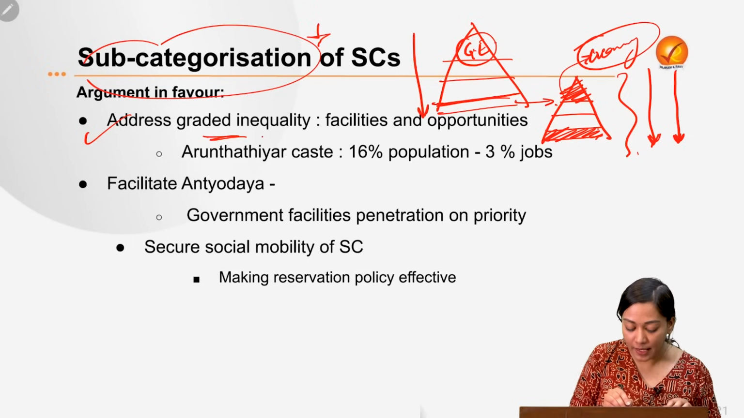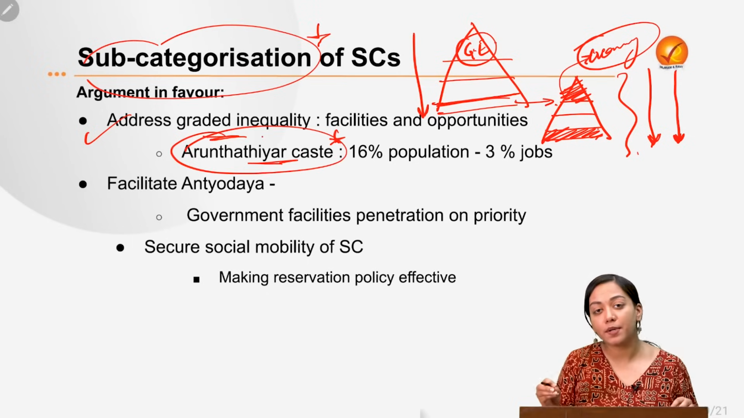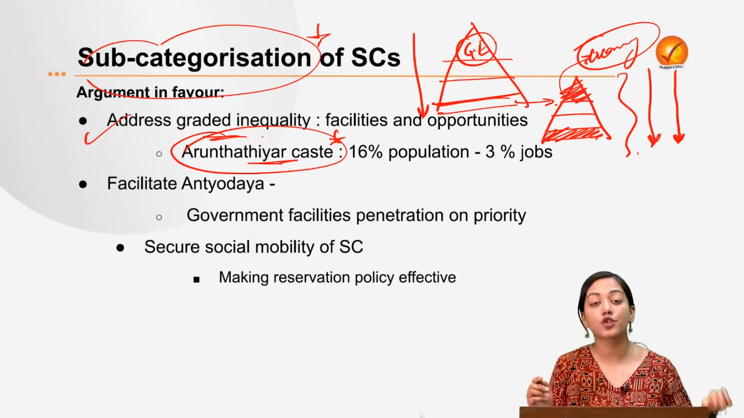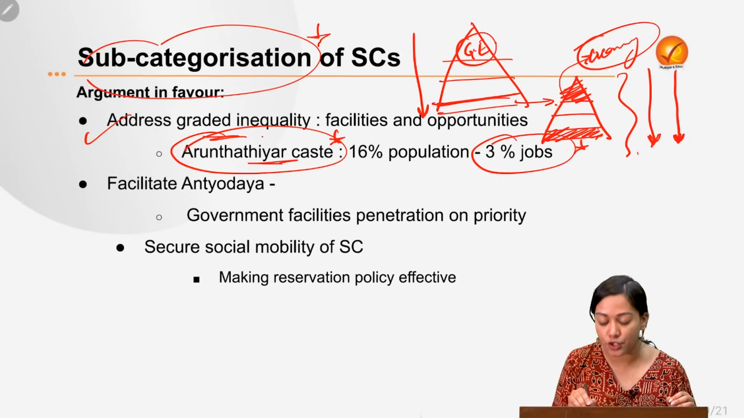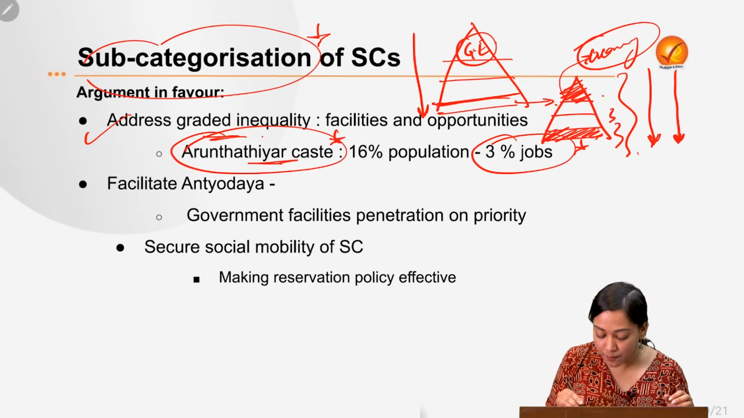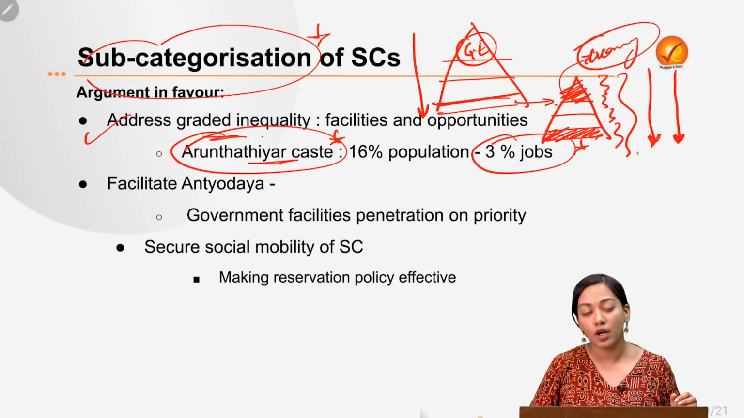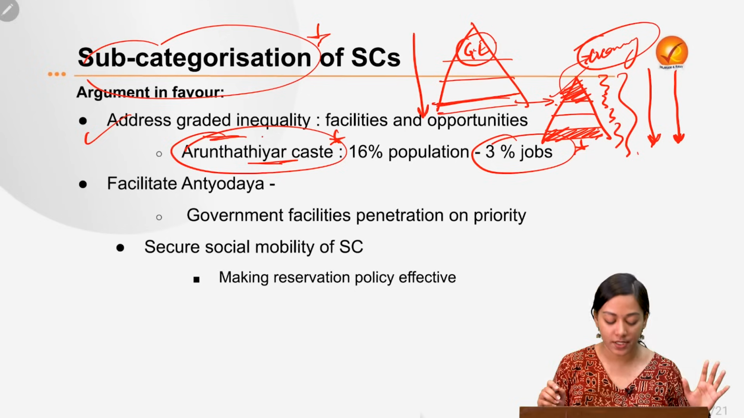So for example, in Tamil Nadu, the Arundhatiyar caste has got 16% population within its scheduled caste community, and despite getting that, it has got 0 to 5% of the total representation in the jobs. So we need to make sure that each sector, each subgroup is uniformly represented, uniformly empowered, and not just the creamy layer within a minority community. That is the first argument.